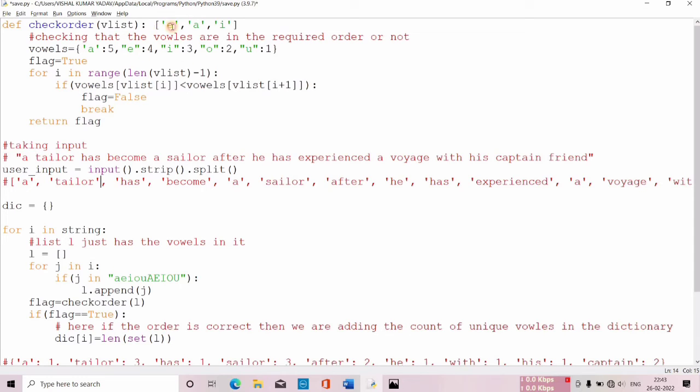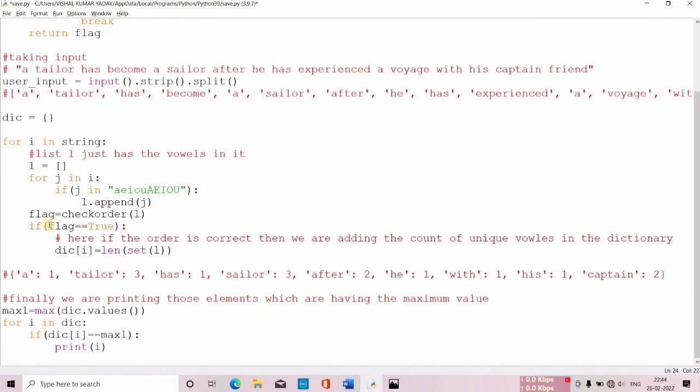I'm checking, for example, this is the first element. So what is the value of E in this dictionary? The value of E is 4, which is less than the value of 5. In that case the value of flag, which was true, will be turned to false, and then I'll be applying break, because I don't need to look at the other part. Once this particular condition is not satisfied, we don't need to check the other vowels. So I have applied break over here and turned the value of flag. This is what is stored in this variable, flag, so in place of this I'll be getting true or false.